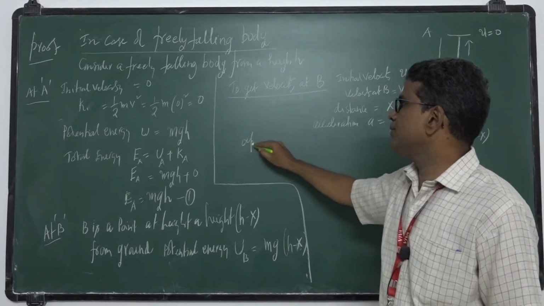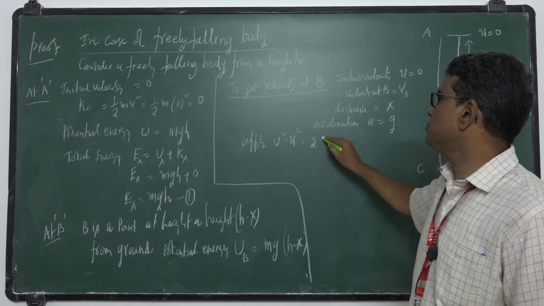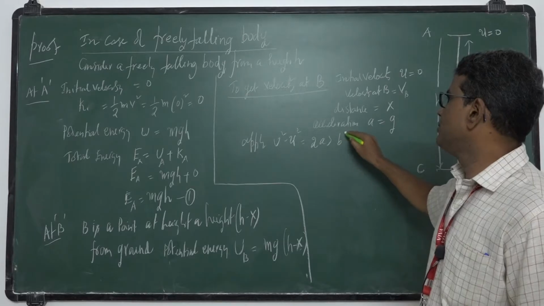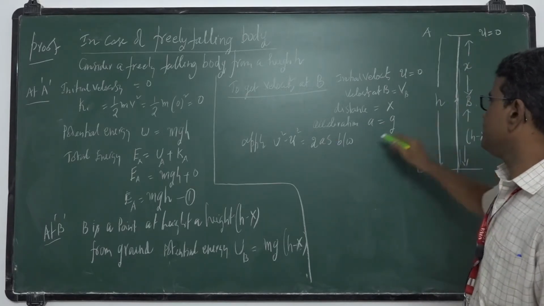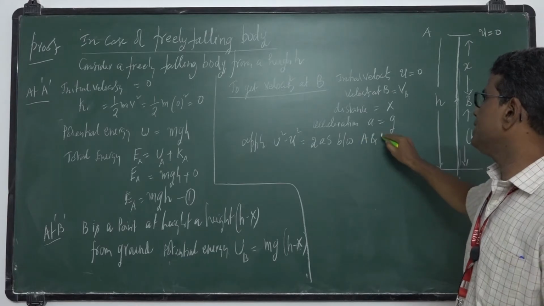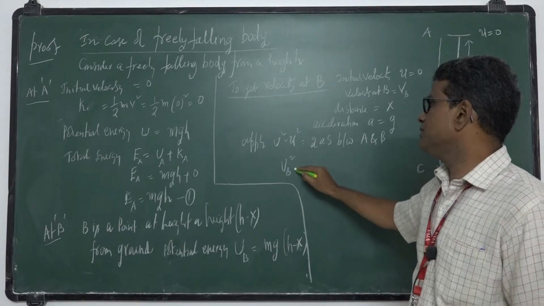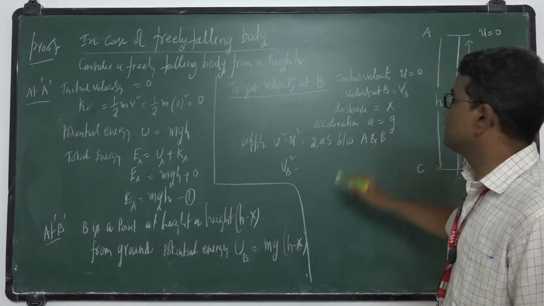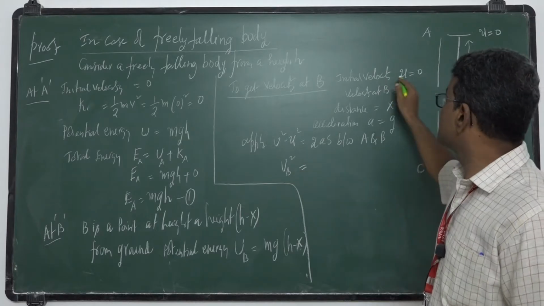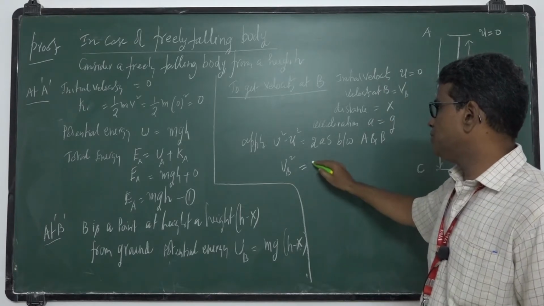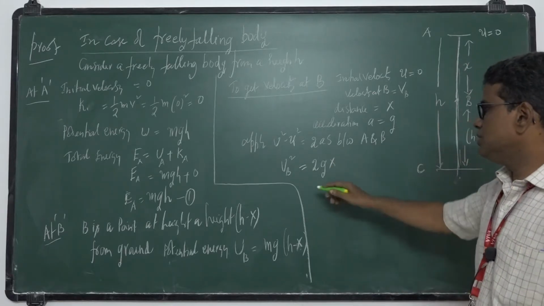Now apply v square minus u square is equal to 2as between A and B. So we get velocity at B: Vb square minus u square, u square is 0, and a is g, s is x. So this is Vb square equals 2gx.